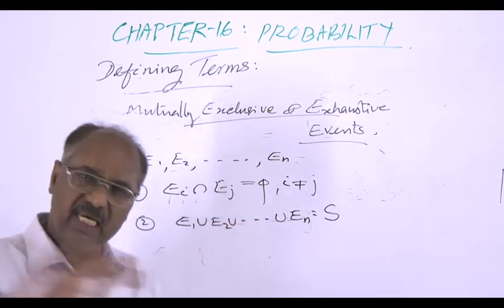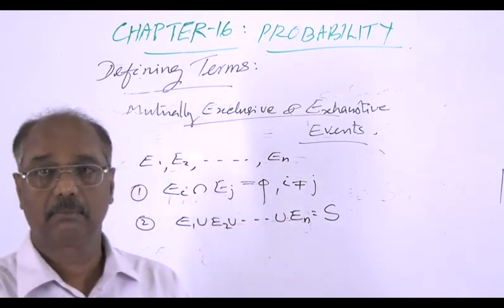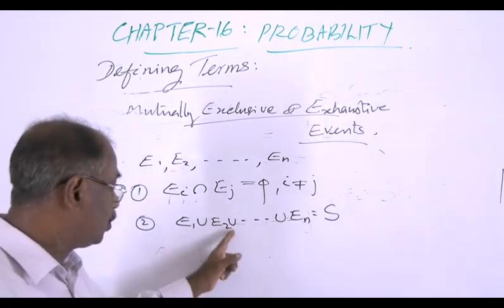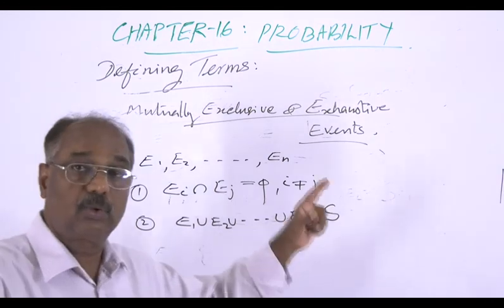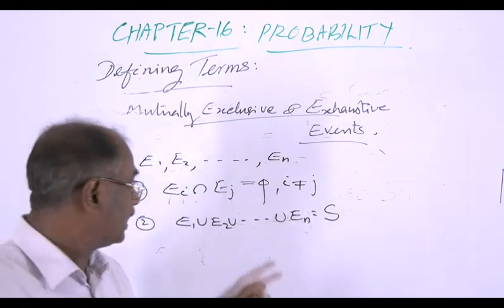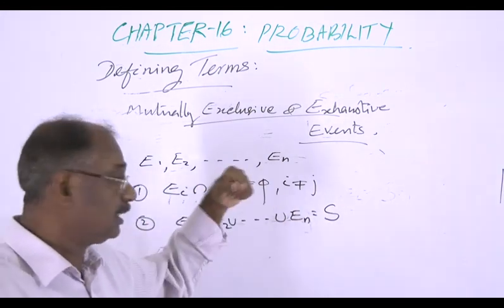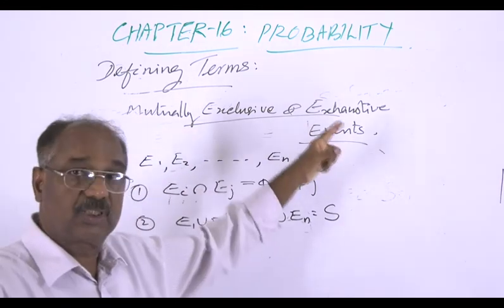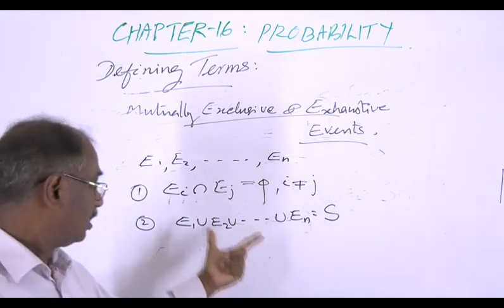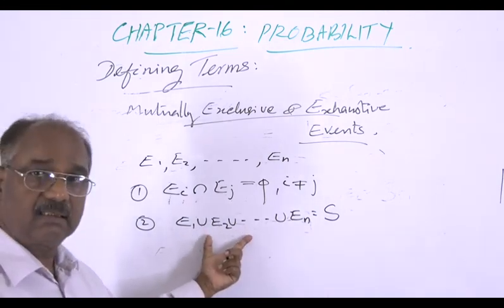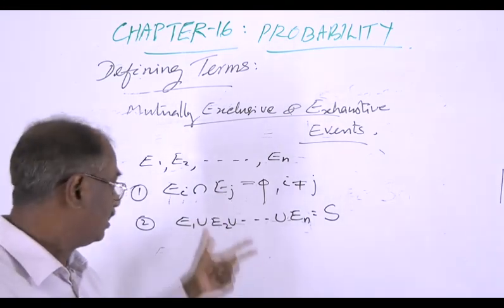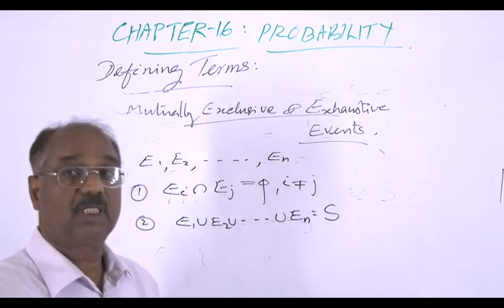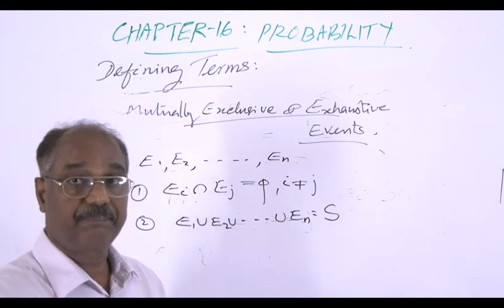No common element for any pair. And their union is equal to S. Then the collection is said to be mutually exclusive and exhaustive. The second condition makes it exhaustive. The first condition makes it mutually exclusive.